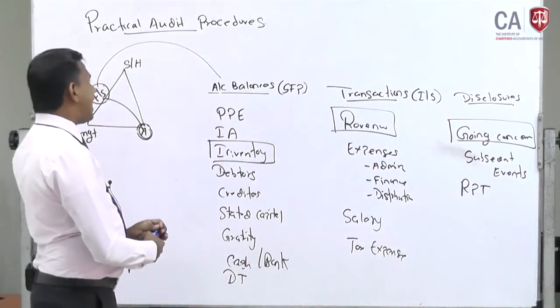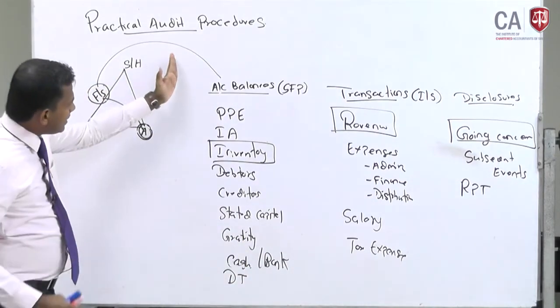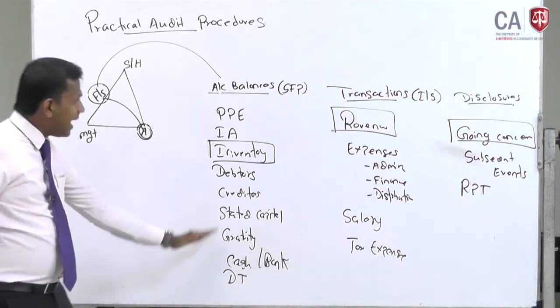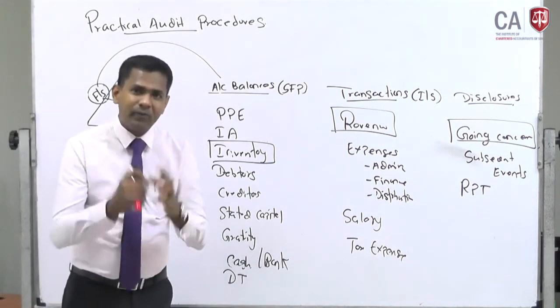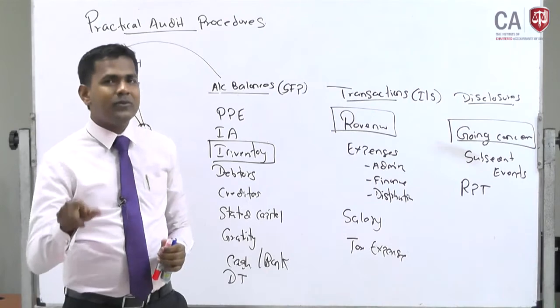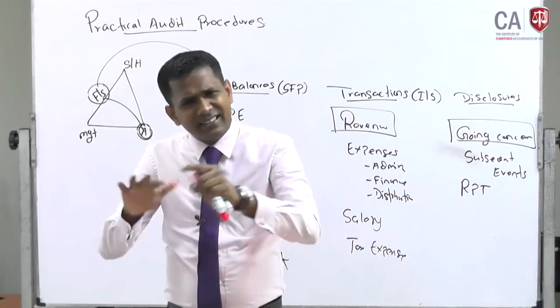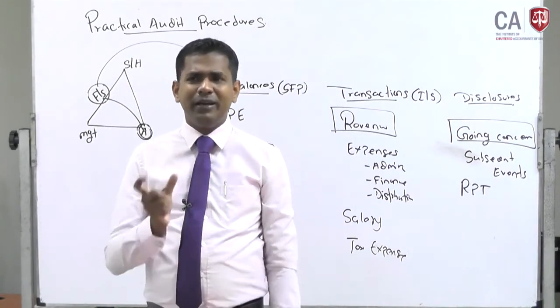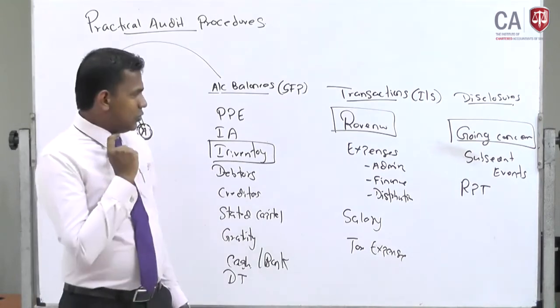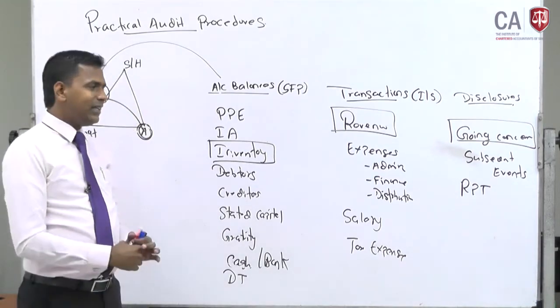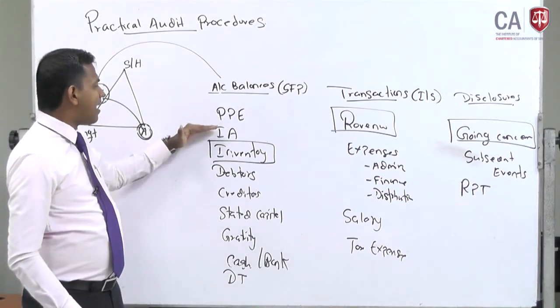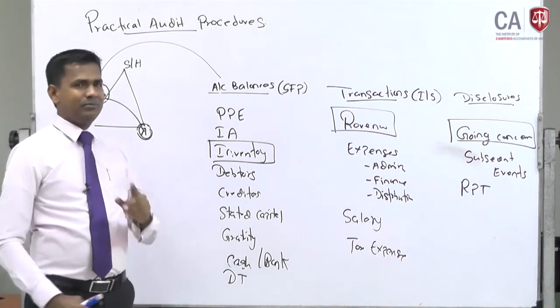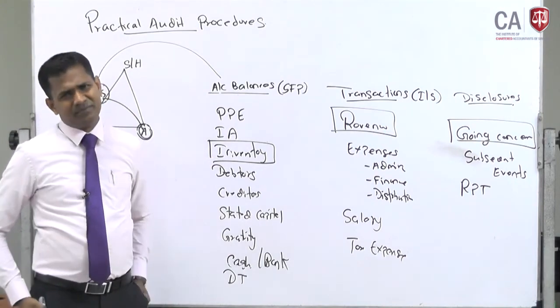So now you need to be aware of what the audit procedures are for account balances and transactions in a summary form, which is not there in your study text in detail. Just a theoretical background is given, but I believe that you have to remember at least one or two audit procedures which are applicable for each line item. Remembering one or two is enough.